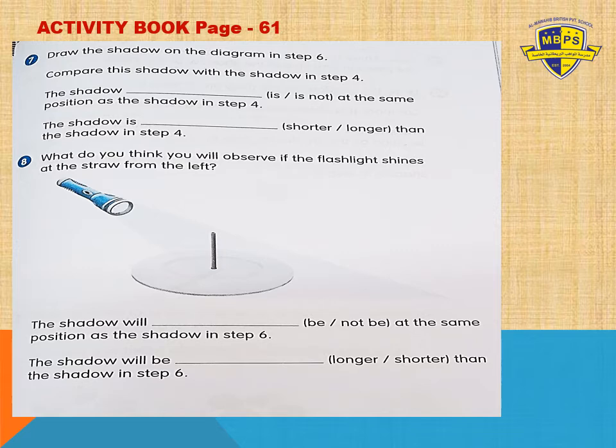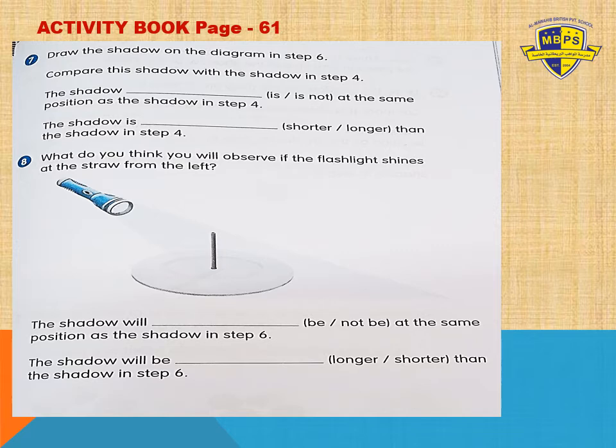Okay, the shadow is or is not at the same position as the shadow in step 4. When you make step 6, what will happen? Will the shadow be on the same position like shadow 4? You have to find out the answer in the next slide. When I show you the answer, you have to give me, okay? Because I already explained each and everything.